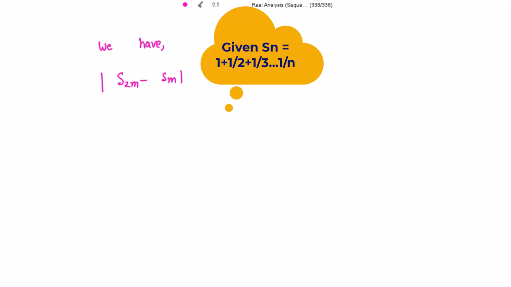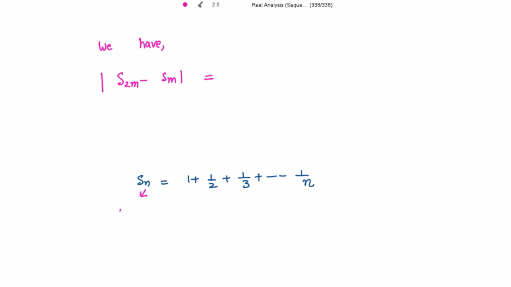What is Sn given to us? It is 1 plus 1/2 plus 1 by 3 up to 1 by n. Substituting n equal to 2m, we get 1 plus 1/2 plus 1 by 3 plus 1 by 4 up to 1 divided by 2m, minus Sm.